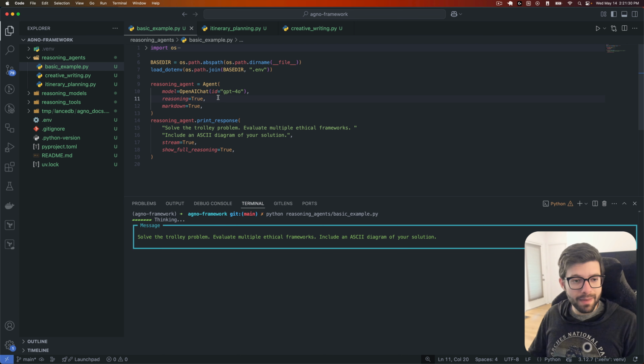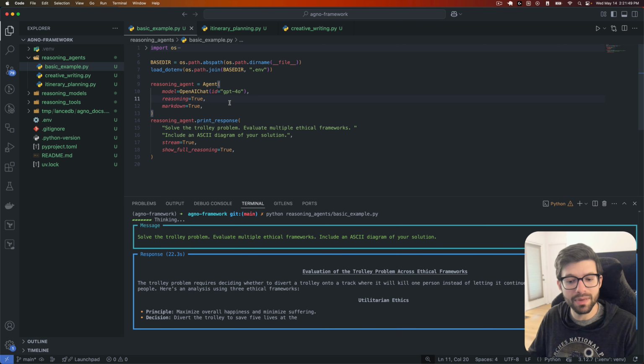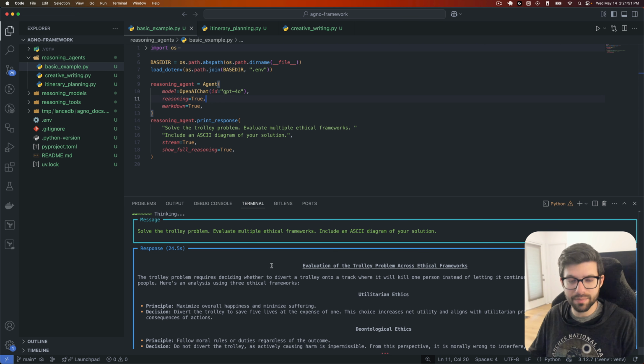Like I mentioned, this is spinning up another agent on the side. And in addition to thinking through everything, it's also evaluating all of the tool calls and basically coming to conclusions at each step in the process and iterating until the overall final response is generated. And at that time, that is what we're seeing here sent back to us.